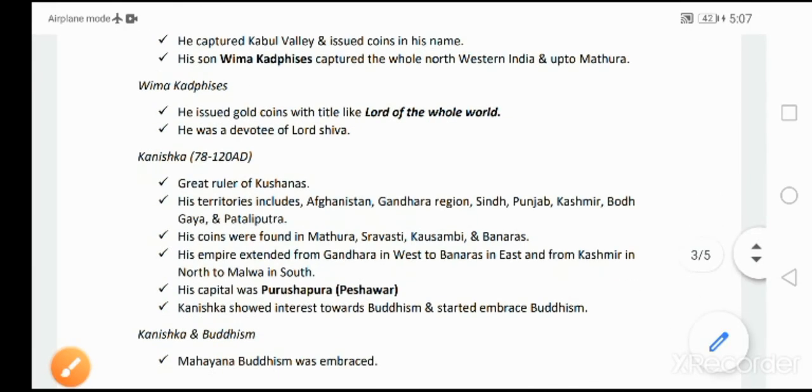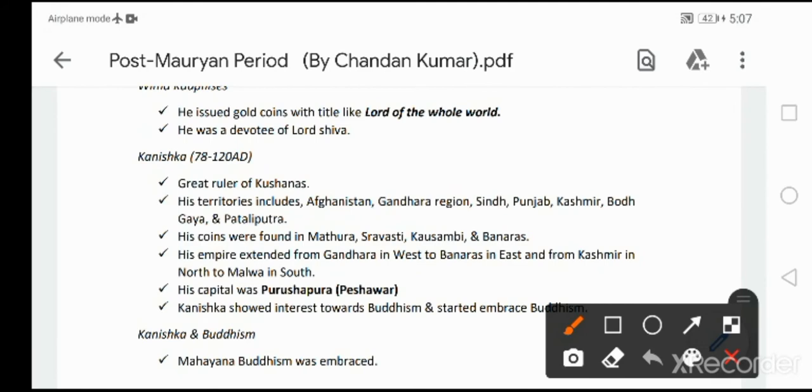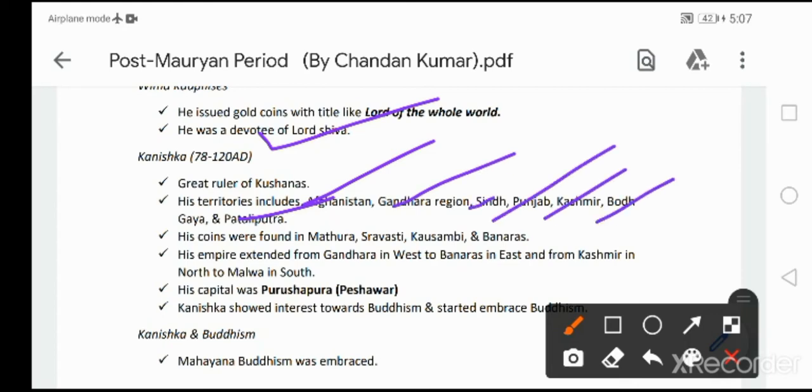Then let's quickly know about the famous ruler of the Kushanas, King Kanishka. He is very very important. King Kanishka was a great ruler of the Kushanas. His territories extended from Afghanistan to Pataliputra, including Afghanistan, the Gandhara region, Sindh, Punjab provinces, Kashmir, Bodh Gaya, then up to Pataliputra.